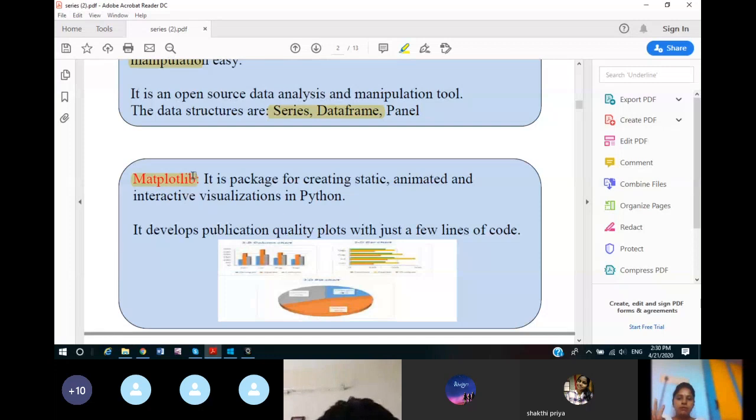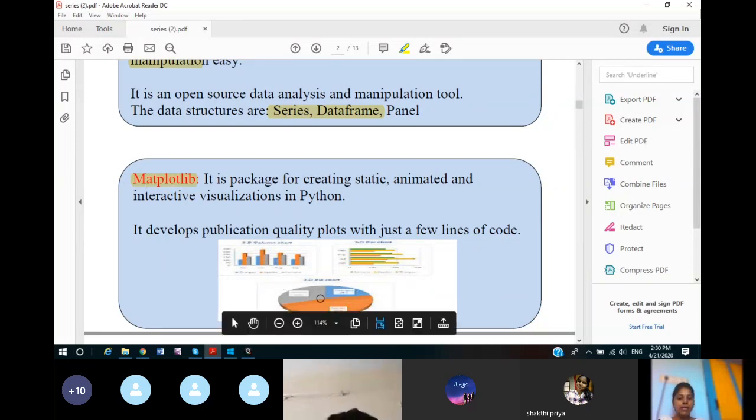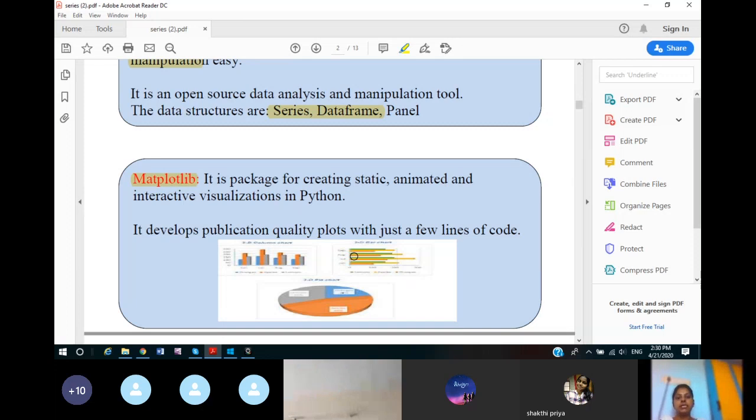So two modules which we are going to study this year are pandas and matplotlib. In pandas, we are going to study two data structures, series and data frame. In matplotlib, we are going to study pie chart, bar graph, scatter chart, and other charts are also there that we will discuss later. For example, box plot, which is also there in your syllabus. So the matplotlib module will provide these facilities, these functions.